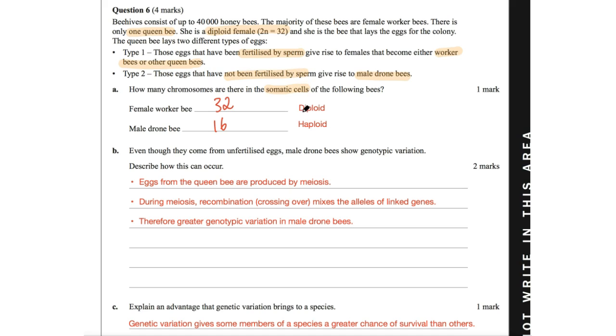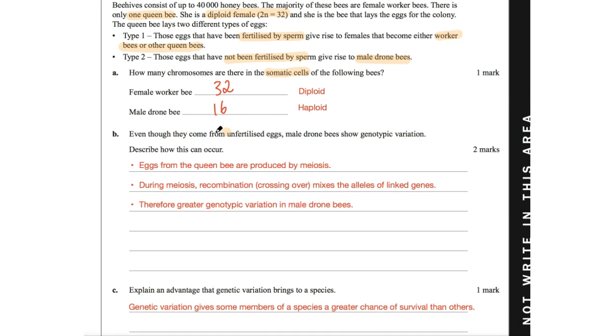Haploid means they've got half that amount, and so the male drone bees have not been fertilized by sperm, therefore they lack those other 16 chromosomes. Therefore the female worker bee would simply have 32, and the male drone bee would have half that, which is 16, looking at the difference between diploid and haploid. So next up is looking at the idea of bees. Even though they have come from unfertilized eggs, male drone bees still show genotypic variation.